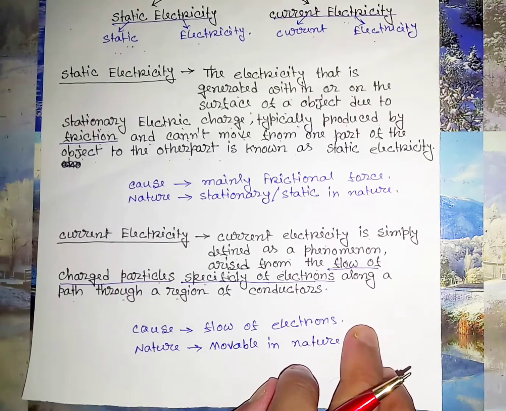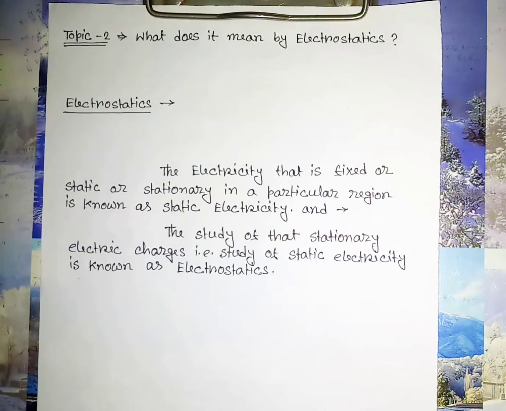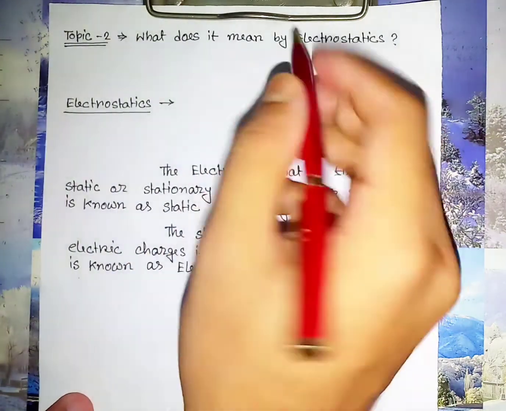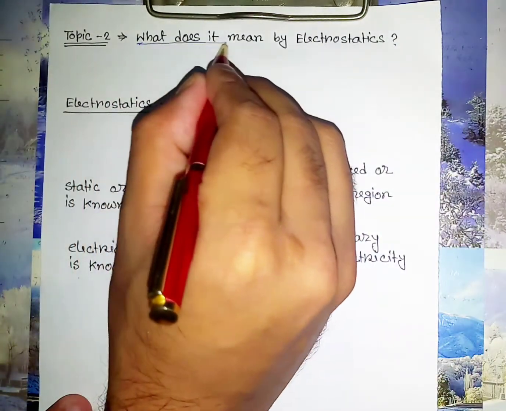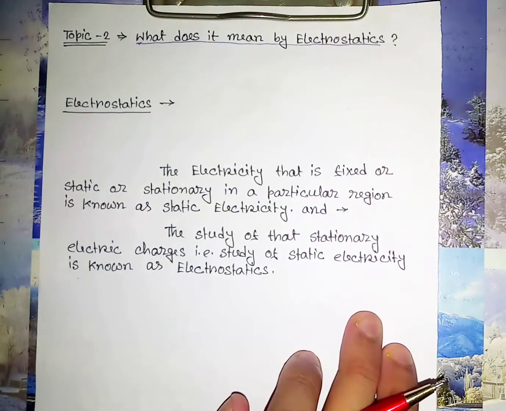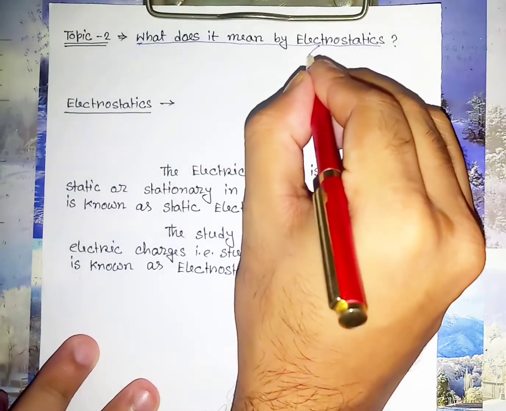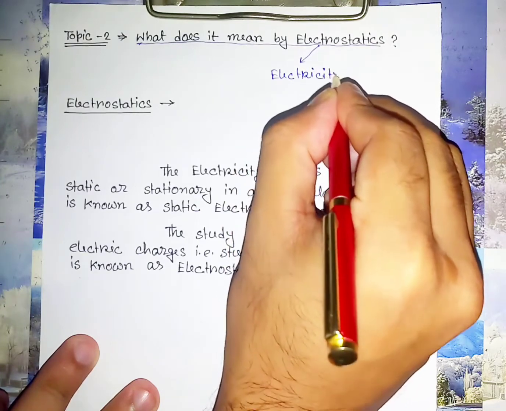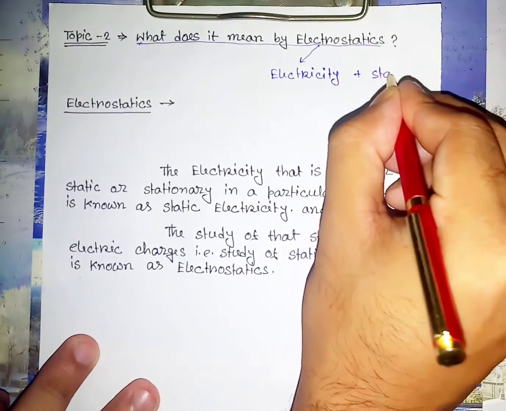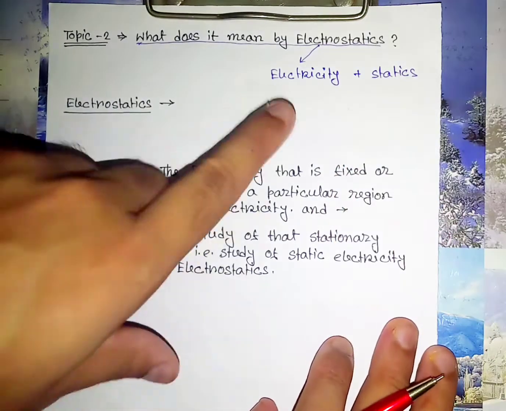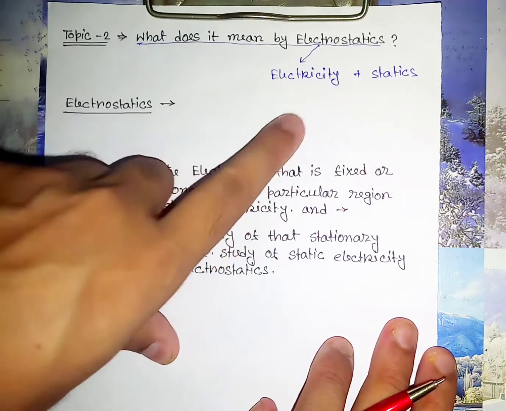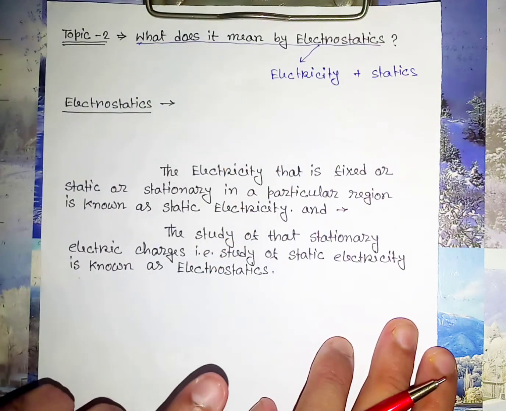Now, come to the next topic. The next topic to be discussed is, what does it mean by electrostatics? The word electrostatics is divided into two parts. One is electricity and the other is statics. These two words clearly define that the word electrostatics is related to static electricity.